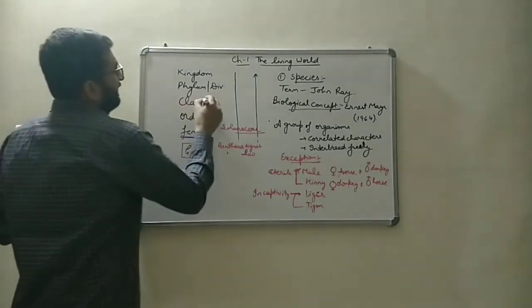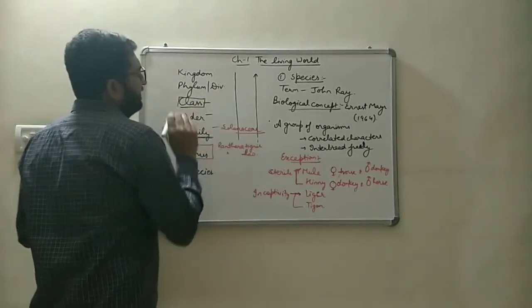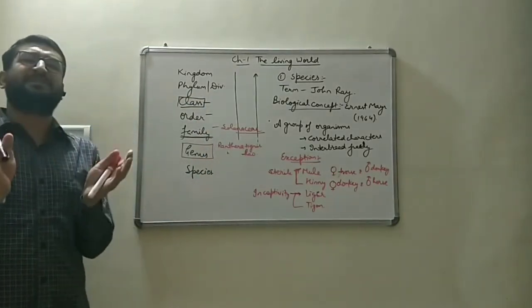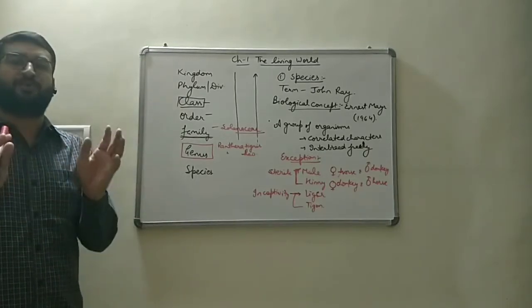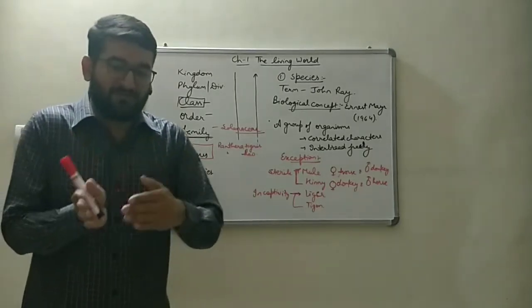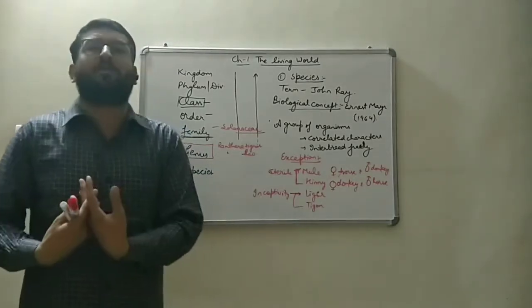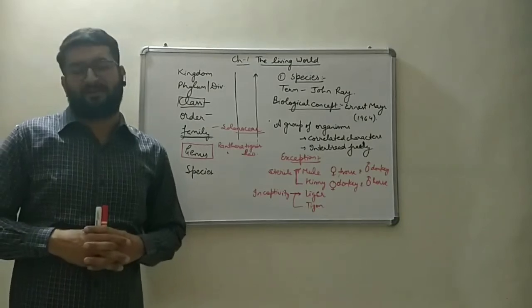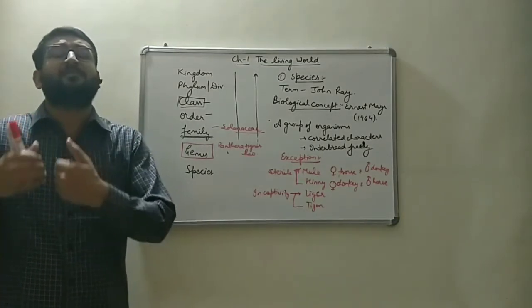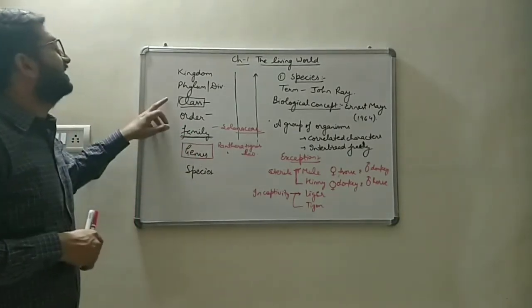The next is class. Like order is a group of various families which have related characters, likewise the class is a group of organisms in different orders but having correlated or similar characters, placed in a similar class.